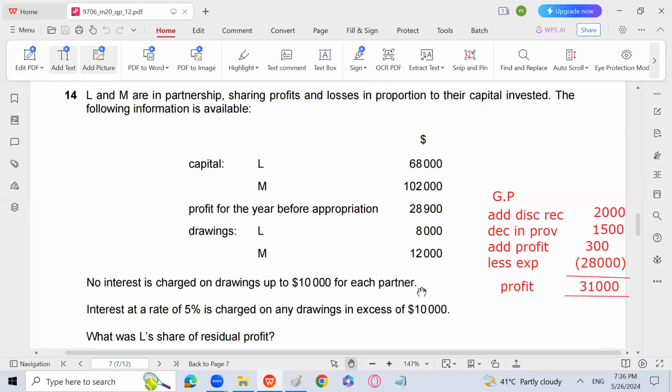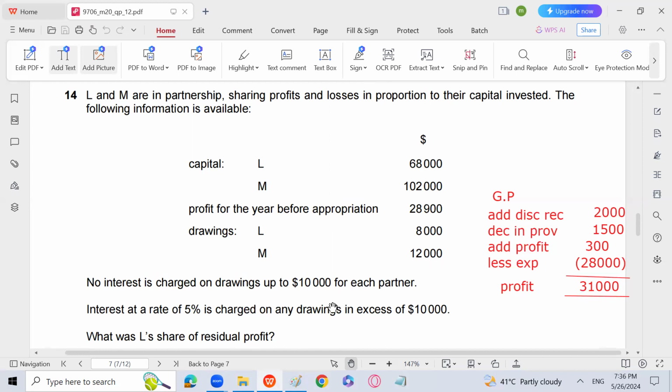What was the L share of residual profit? So the profit before appropriation is 28,900. We add interest on drawing, that is 100. So it will become 29,000, because interest on drawing will be for M only, which is 2,000 into 5%, which is 100.